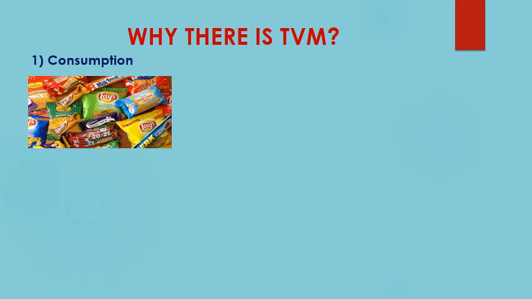Let's take an example of Maggi. In 2015, the price of a packet of Maggi was rupees 10, but as of today, the same packet costs me rupees 12. So if someone had offered you rupees 10 in 2015 or rupees 10 now, a wise option would have been to choose rupees 10 in 2015, because by using that rupees 10 you would have been able to meet your immediate consumption need of Maggi. But in future that rupees 10 won't be able to meet your consumption need of Maggi, because the same packet is now worth rupees 12. The value of 10 rupees in 2015 is more than the value of 10 rupees in present time.